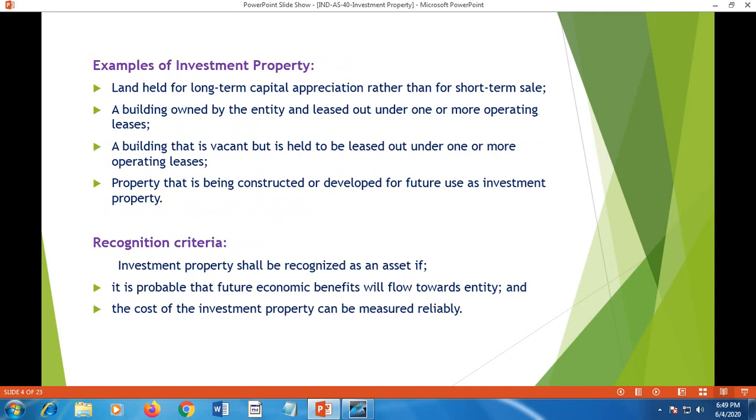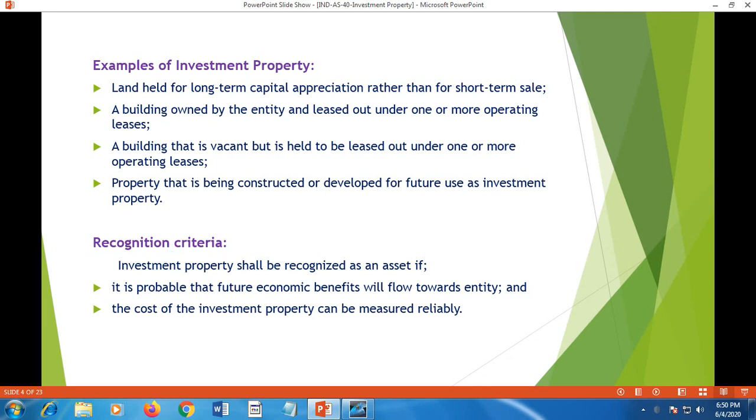Examples of investment property. Land held for long-term capital appreciation rather than for short-term sale. A building owned by the entity and leased out under one or more operating leases. A building that is vacant but is held to be leased out under one or more operating leases. That means the property is not yet leased out, but it is held to give away on rental basis or on lease basis. Property that is being constructed or developed for future use as an investment property. That means the property is under construction. The purpose of construction or development of the property is to give away the property on rental basis or on lease basis.